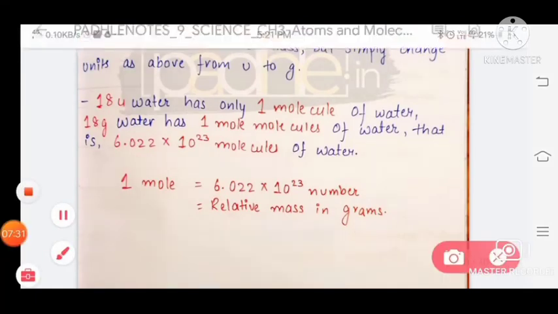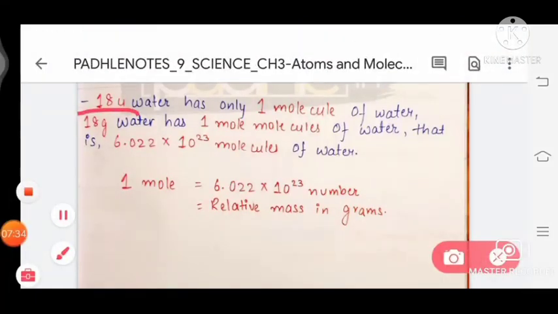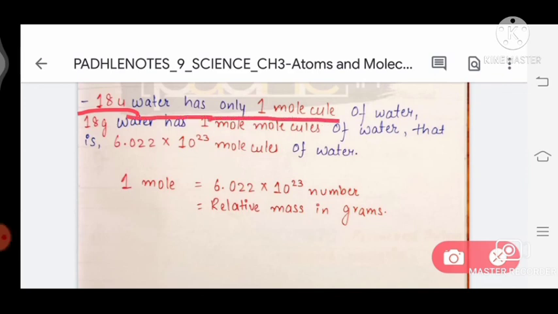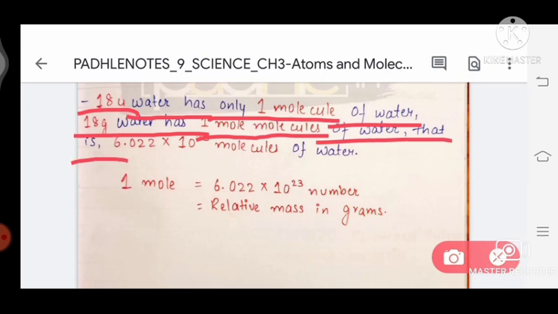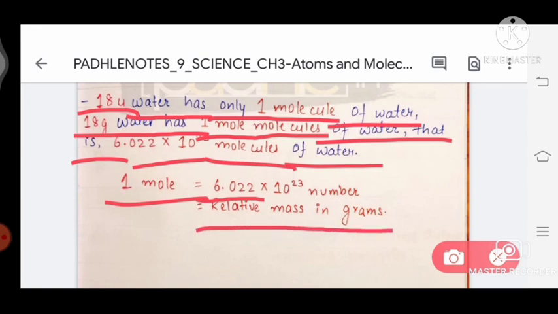So 18 U means 18 unified mass of water is one molecule of water. So 18 grams of water has 1 mole of water, that is 6.022 into 10 raised to the power 23 molecules of water. So 1 mole is equal to 6.022 into 10 raised to the power 23 in number, and it is equal to the relative mass in grams.